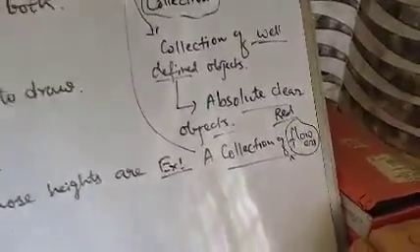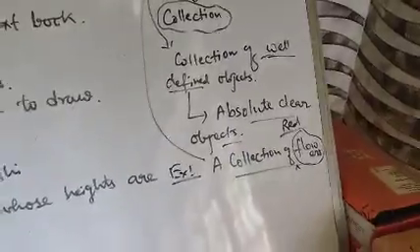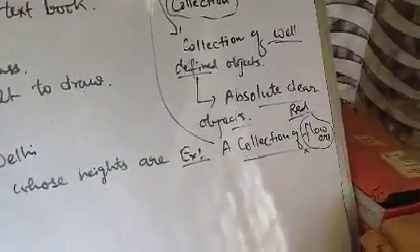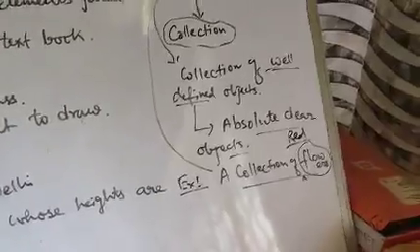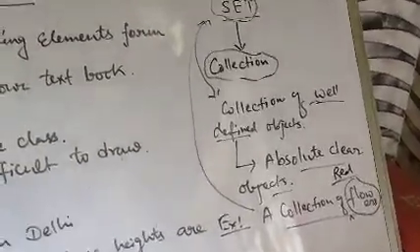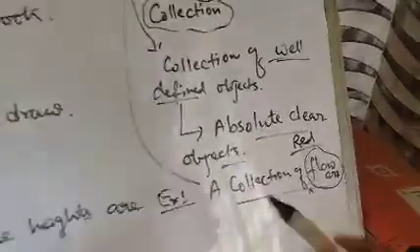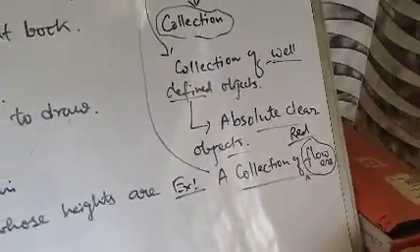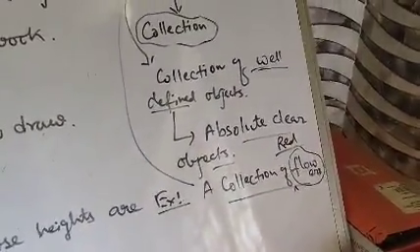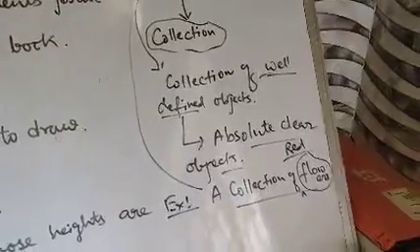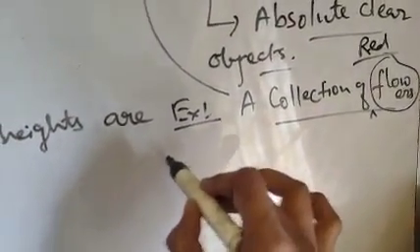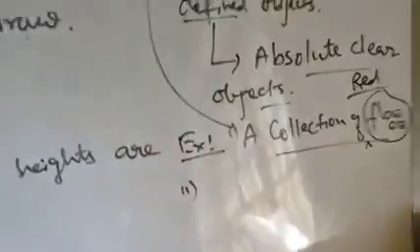That means the statement or object is well defined, and as it is well defined, the collection will form a set. So that is the meaning of well defined: absolutely clear object. The statement should be absolutely clear, or the object should be well defined.